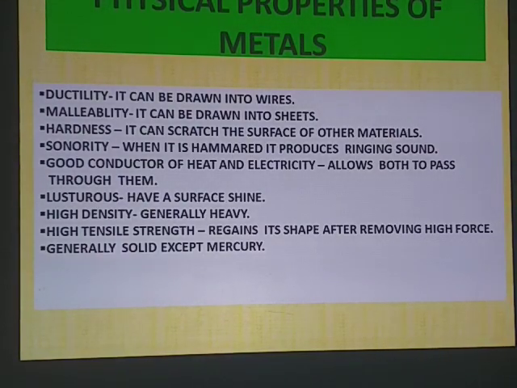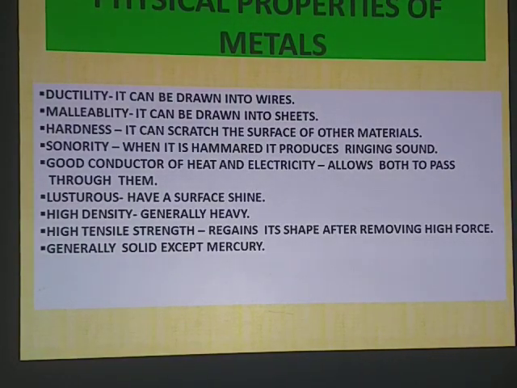Second property, that is malleability. Malleability means when it is hammered, it can be drawn into sheets. A flat product has two dimensions, length as well as breadth, so sheets can be prepared after hammering, and this property is known as malleability.